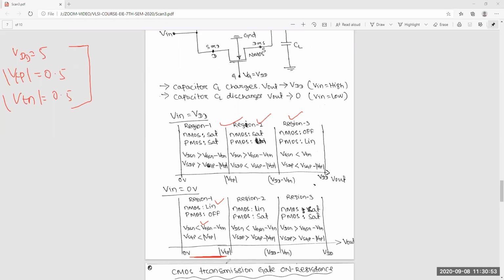This is the output voltage. It will change. Output voltage change means either the capacitor will charge or the capacitor will discharge. So it will charge from 0 to VDD or discharge from VDD to 0. In this fashion you can analyze. So this is region 2, this is region 3.